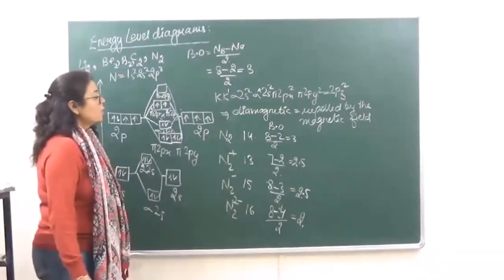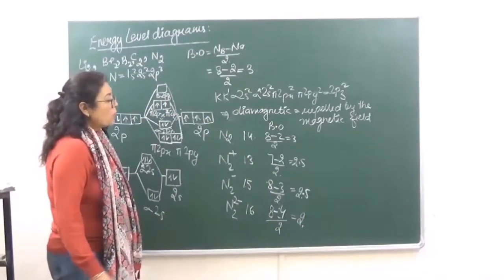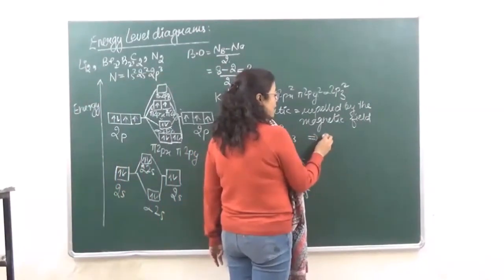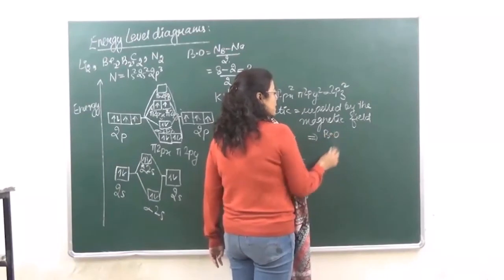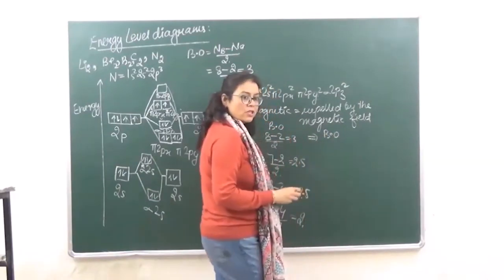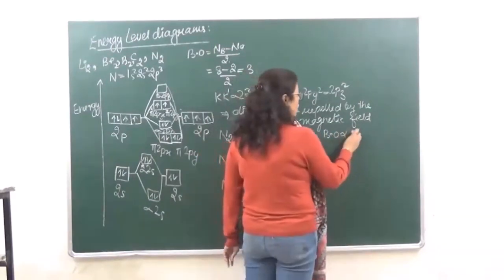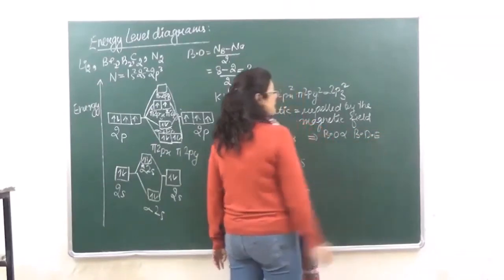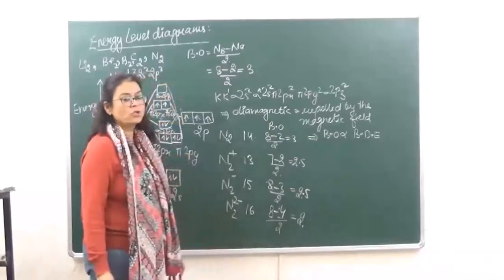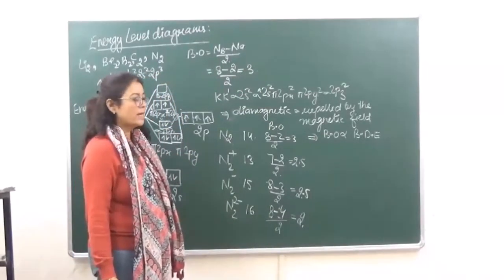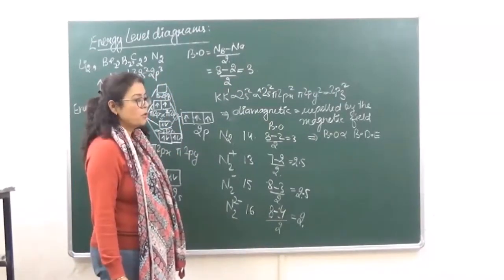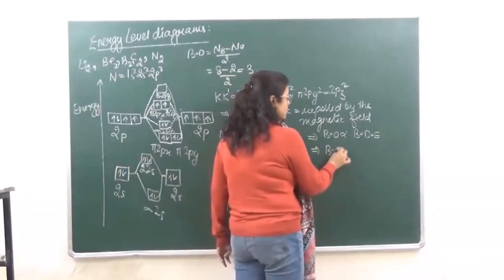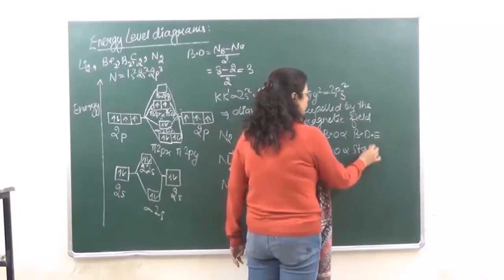ठीक है? Now what does bond order give us? Number 1, we have already started this. Greater the value of bond order, greater is going to be the bond dissociation energy. ठीक है? So bond order is directly proportional to bond dissociation energy. ठीक है? Greater the bond order, greater the bond dissociation energy. Number 2, greater the bond order, greater is going to be the stability.